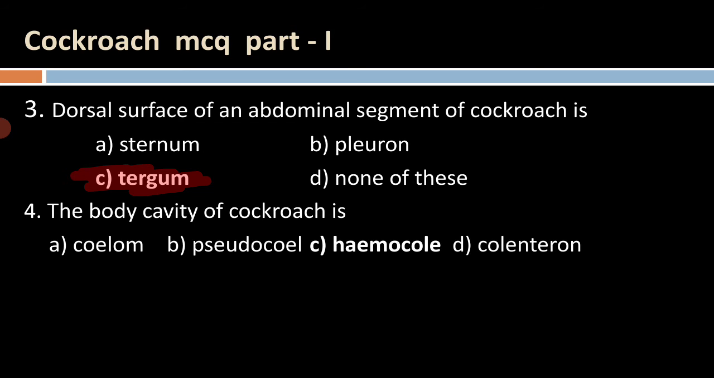Next one, the body cavity of cockroach is A. coelom, B. pseudocoel, C. haemocoel, and D. coelenteron. So the body cavity of the cockroach is basically called the haemocoel.